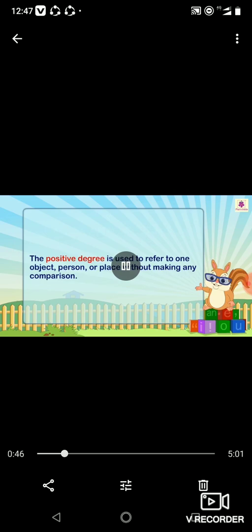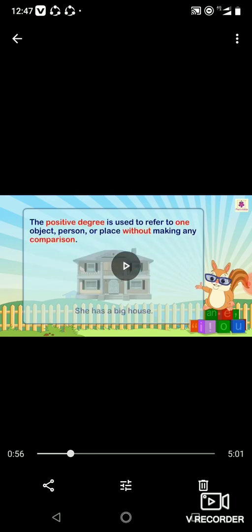The positive degree is used to refer to one object, person, or place, without making any comparison, right? That means we are not making any comparison with somebody else. For example, she has a big house. Now here we are not comparing the house with any other house, right? She has a big house. So big is here an adjective of quality, but which degree is it? Positive degree. Why positive degree? Because we are not making any comparison.